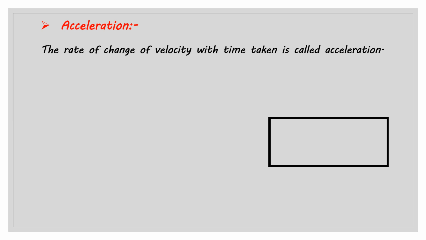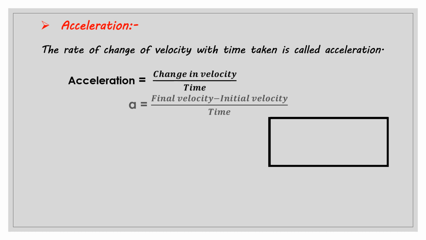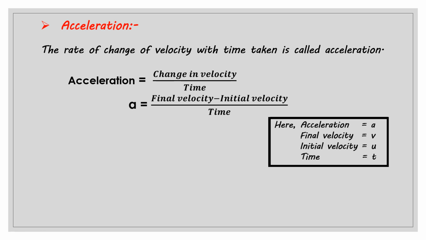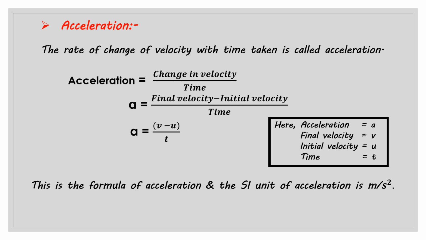The definition of acceleration is here. The rate of change of velocity with time taken is called acceleration. The formula of acceleration is change in velocity upon time, and change in velocity is nothing but final velocity minus initial velocity. Final velocity is written as v, initial velocity is written as u, time is written as small t, and acceleration is written as a. Therefore the formula of acceleration is a equals v minus u upon t. This is the formula of acceleration, and the SI unit of acceleration is meter per second square.